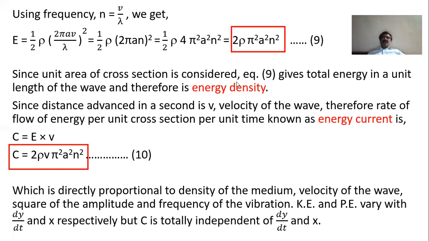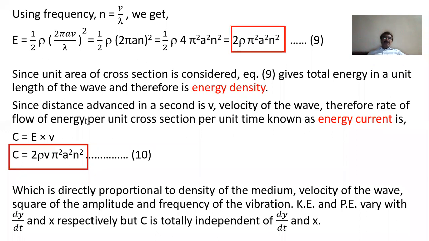And now, since we have considered unit area of cross section, equation 9 gives the total energy in unit length of the wave, and therefore it is an energy density. We have considered initially a unit area of cross section, so this energy will be simply equal to energy per unit area, and that is the energy density.